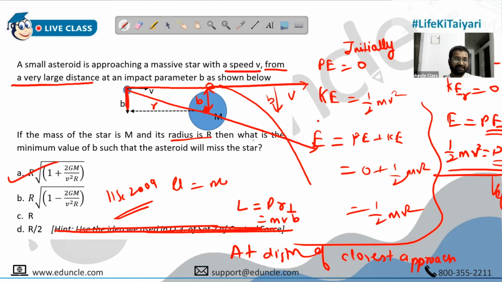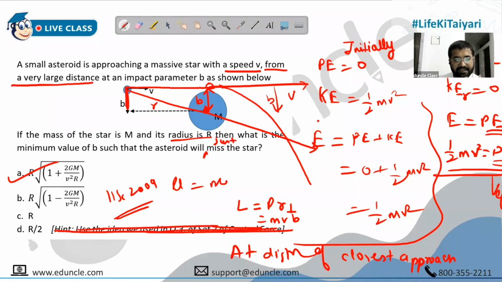आर होगी तो टकरा जाएगा. I mean, but still, you are using the condition anyway. We have to use this condition: what is the minimum value of B such that asteroid will just miss the star? What is the meaning of just miss the star? Just is missing in my question. Just a minute. The time is anyway running out, but okay. Asteroid will just miss the star. Just is missing here.